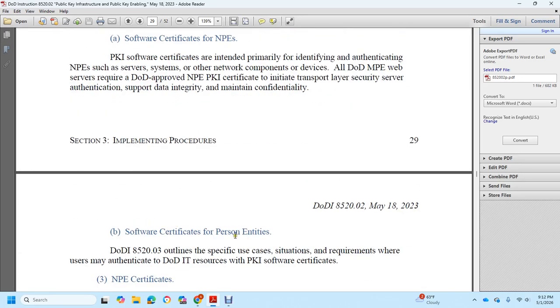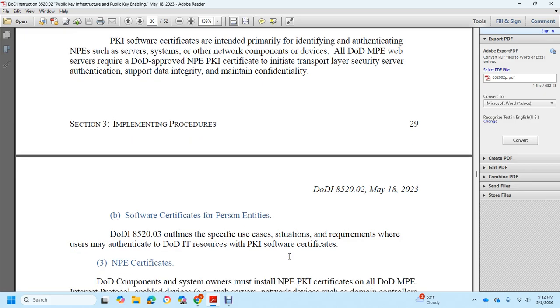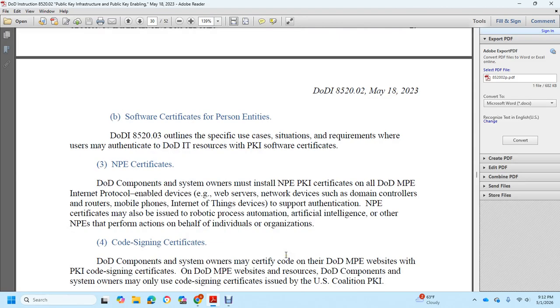Confidentiality. Software credential certificate personal ID with the DoD instruction 8520.03 outlines specific cases and situation requirements where users may authenticate DoD information technology public key infrastructure software certificates. The MPE certificate: DoD component system owners must install the MPE public key infrastructure on all of the DoD MPE Internet Protocol enabled devices, web servers, network devices that maintain control of the route, mobile phones, and Internet of Things devices to support authentication.